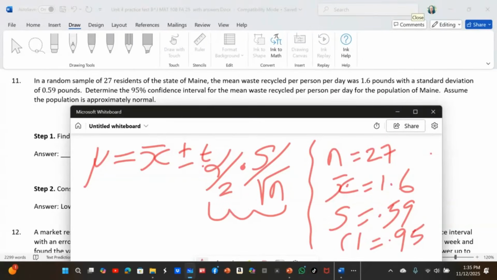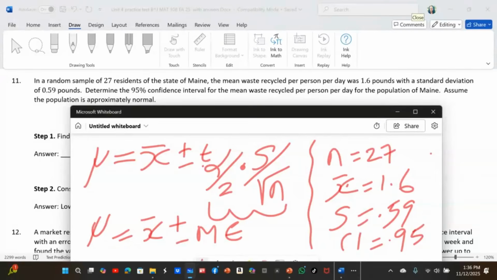Therefore, the estimate of the population mean, mu, is equal to the point estimate plus or minus the margin of error.